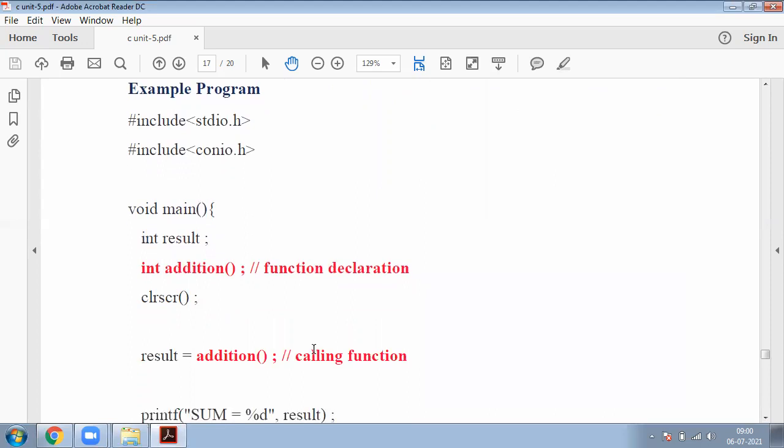Okay, so this is the same program. Here there are two header files. This is my main function. Here there is one variable, int result.